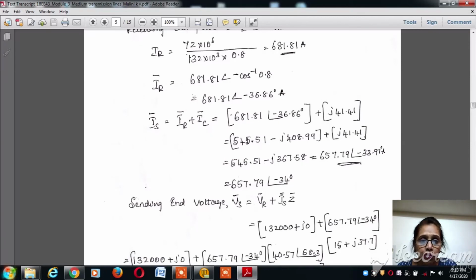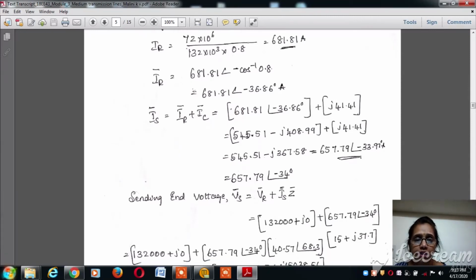Now, after knowing this, we need to know at what angle this is existing. So IR is equal to 681.81 at an angle of minus cos inverse of 0.8, since cos phi r is given as 0.8. So it is at an angle of minus 36.86 degrees. Now IS is nothing but the vector sum of IR and IC, that is IR plus IC.